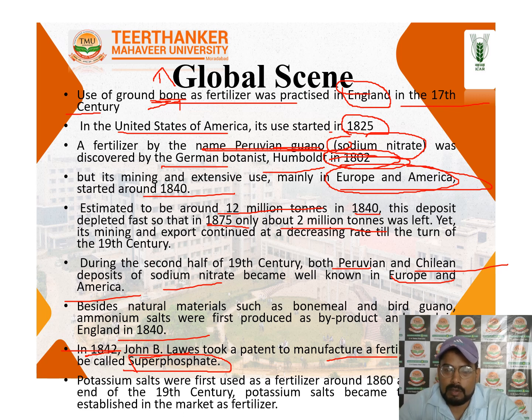Second is the potassium salts. Potassium salts were first used as a fertilizer in the 1860s. So in the 19th century, potassium salt became established in the markets.